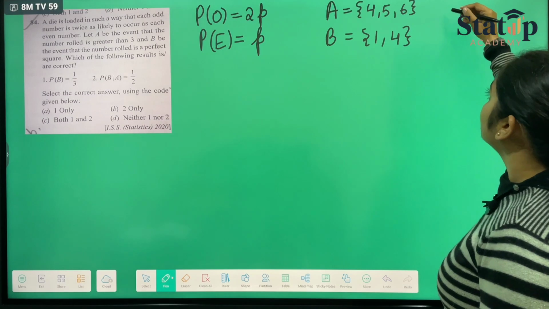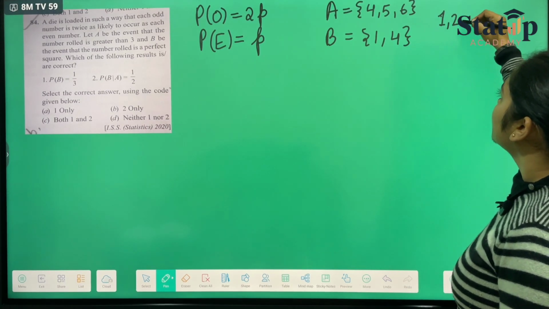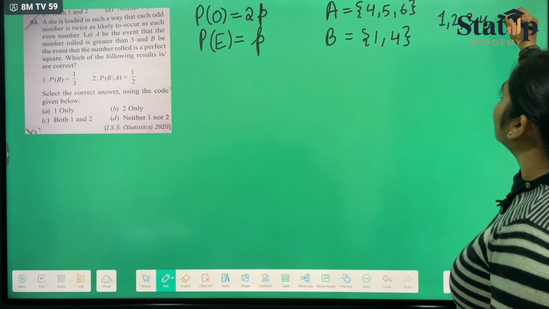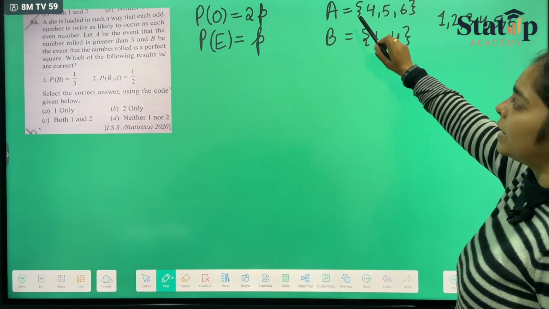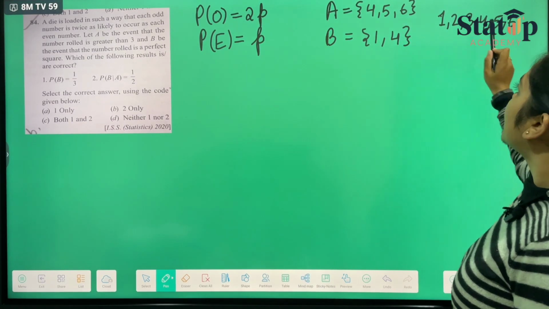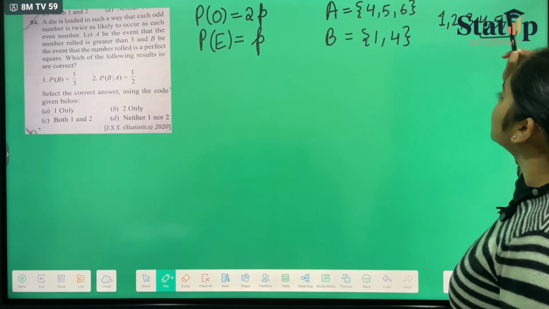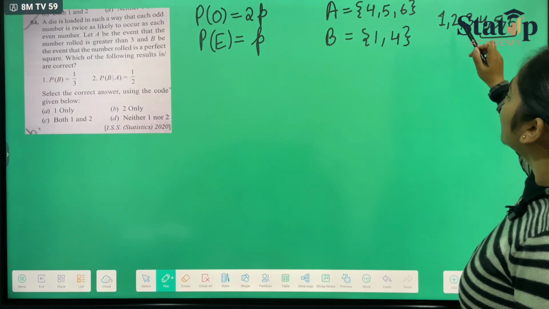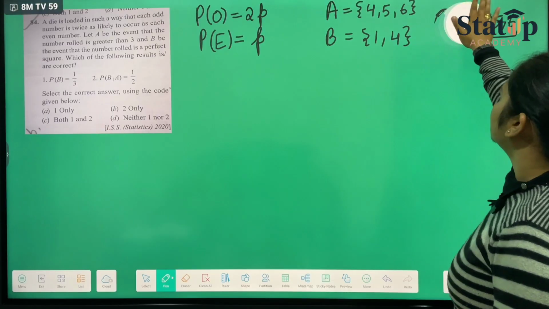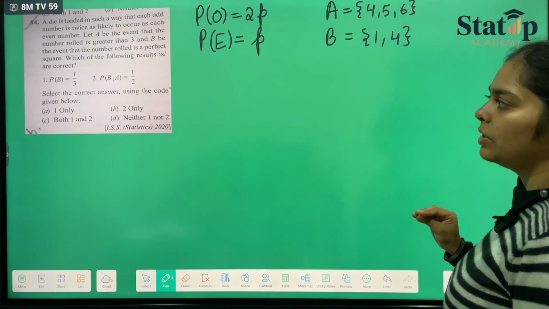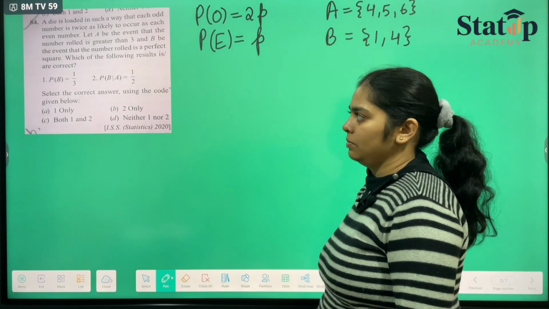A dice shows six numbers, 1, 2, 3, 4, 5 and 6. So out of them, the ones which are greater than 3 are 4, 5 and 6, and the ones which are squares are 1 and 4. So that's what I have written here. I hope that you all know the concept, which is very basic.